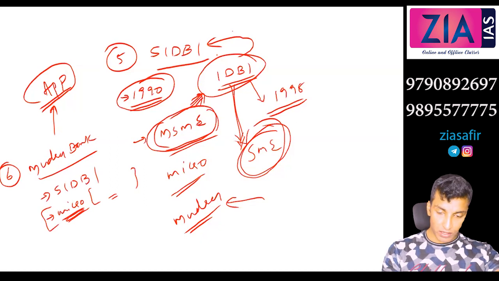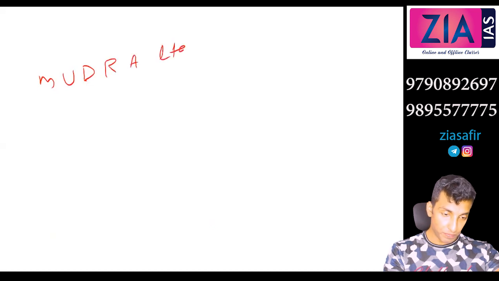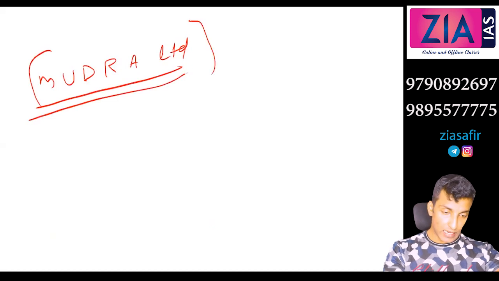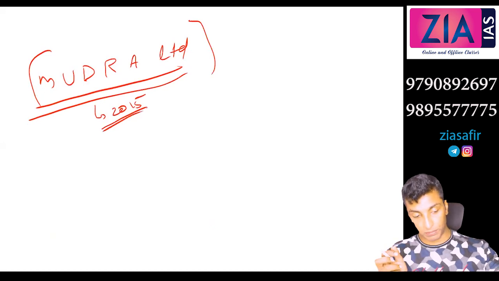Mudra, I think I have given you the full form before also, so you can write it if you want: Micro Units Development and Refinance Agency Limited, established in 2015 as a subsidiary of SIDBI.